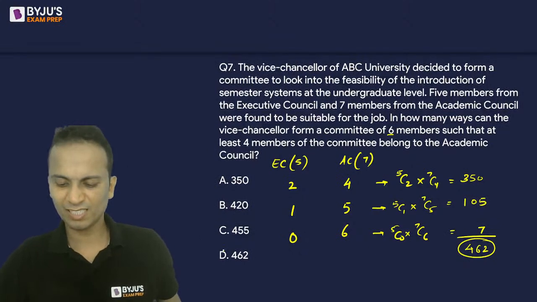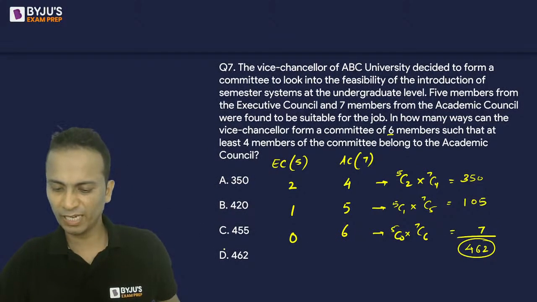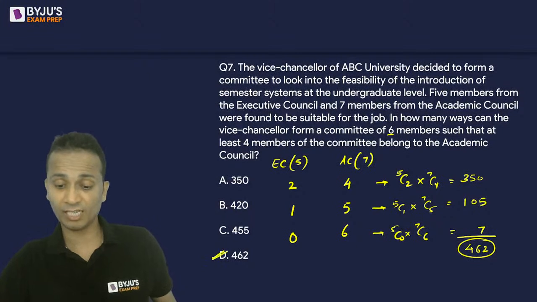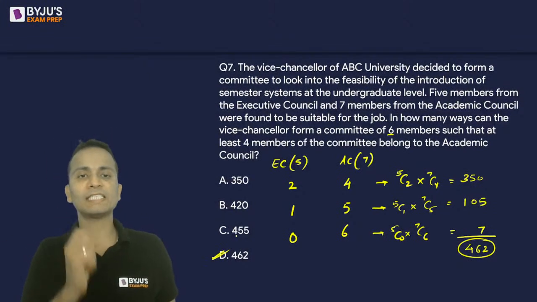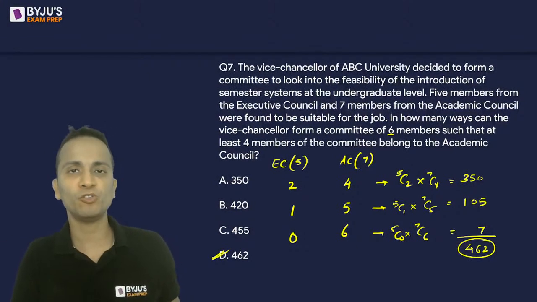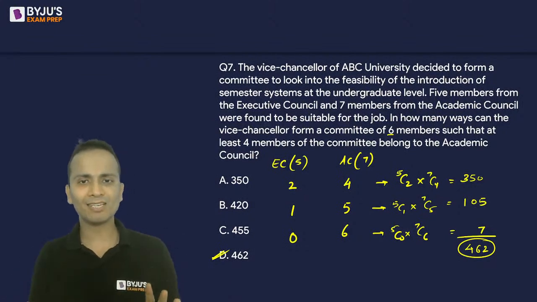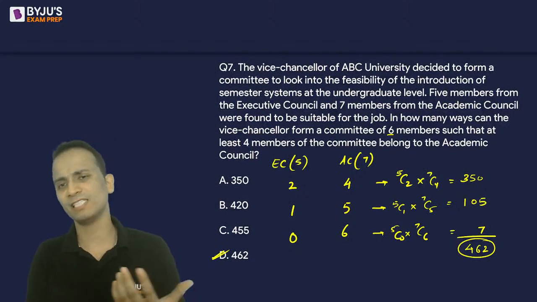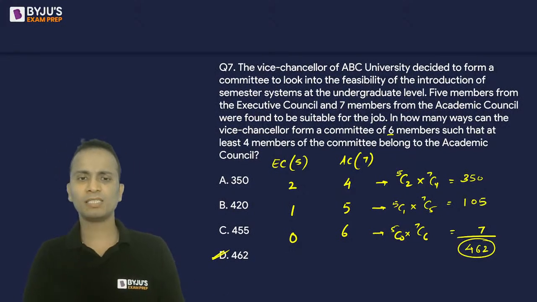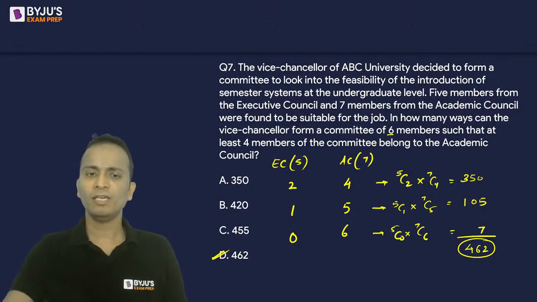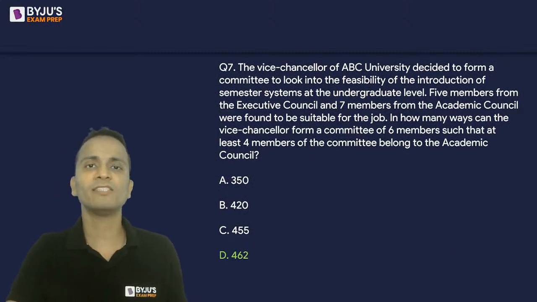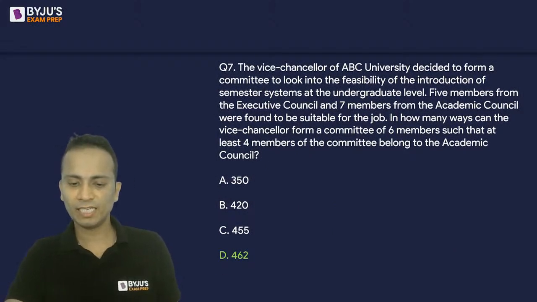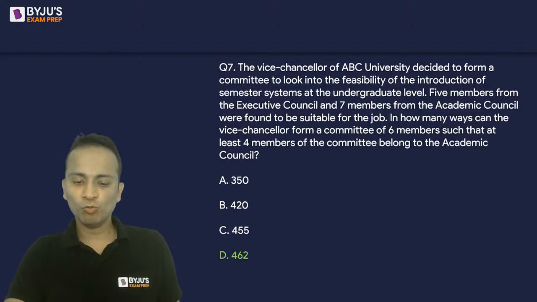So the correct answer, not given by any one of them? No, Shrikant has given a correct answer. All right, so the correct answer here is 462. It is a simple calculation, not a very difficult concept, not a very big logic here. You just have to be careful. And the correct answer is 462. Okay, let's move on.